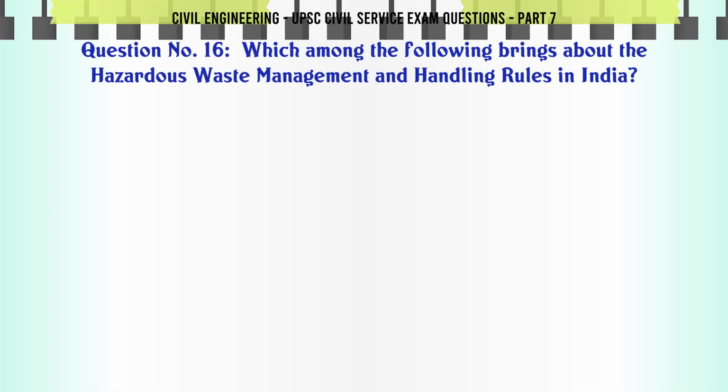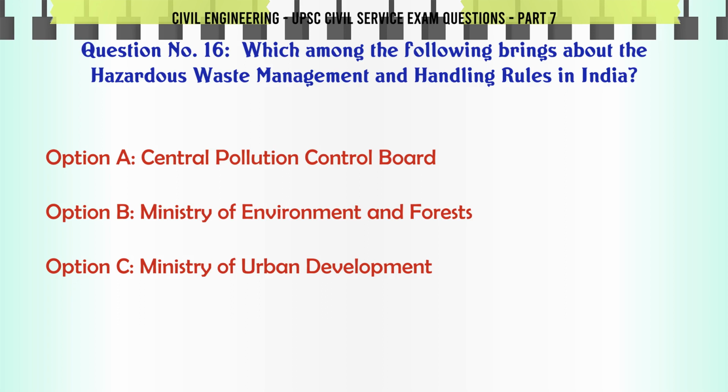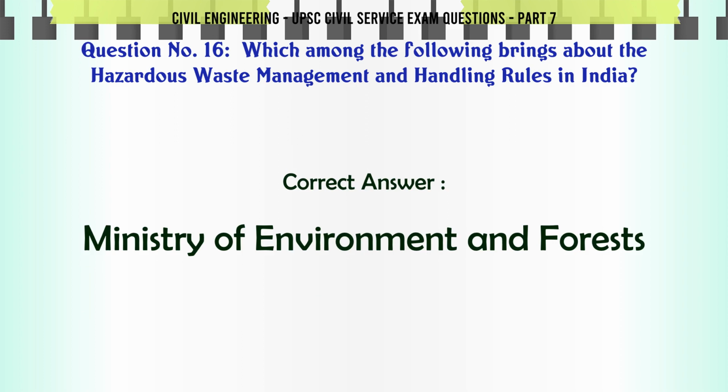Which among the following brings about the hazardous waste management and handling rules in India? A. Central Pollution Control Board. B. Ministry of Environment and Forests. C. Ministry of Urban Development. D. Ministry of Rural Development. The correct answer is Ministry of Environment and Forests.